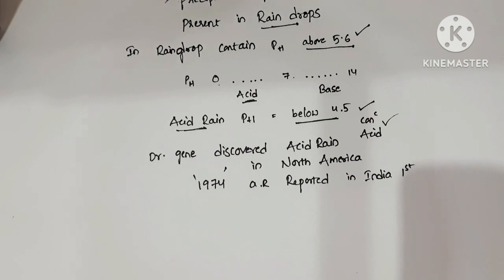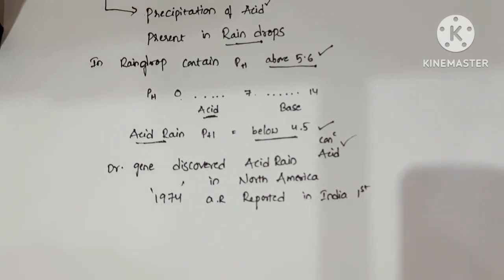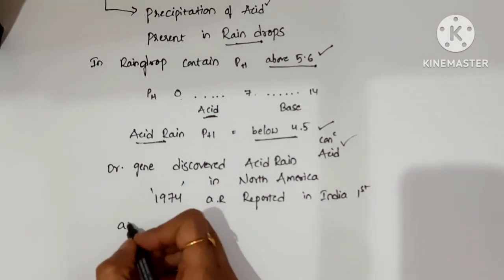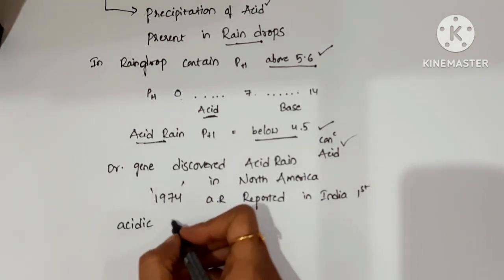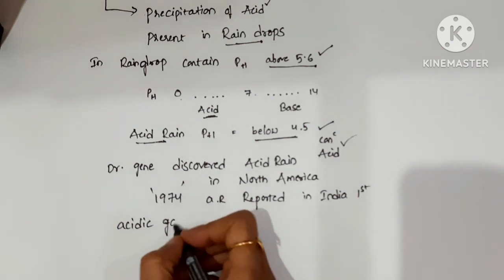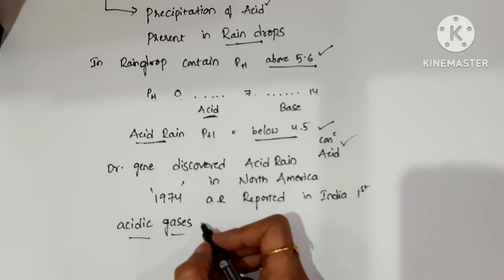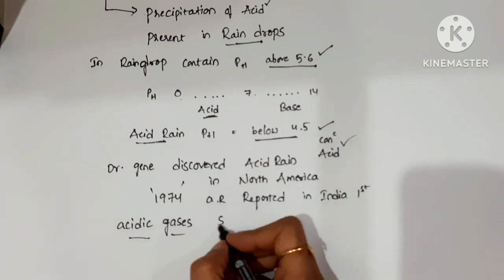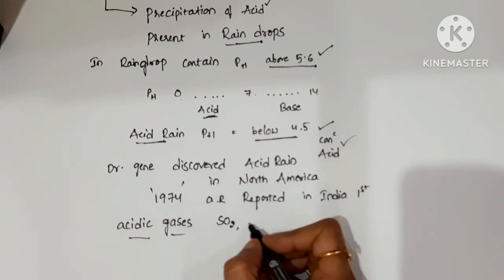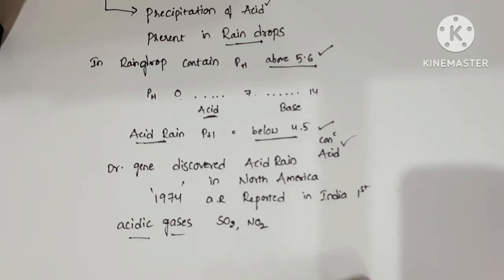Acid rains happen due to the release of acidic gases, SO2 and NO2.